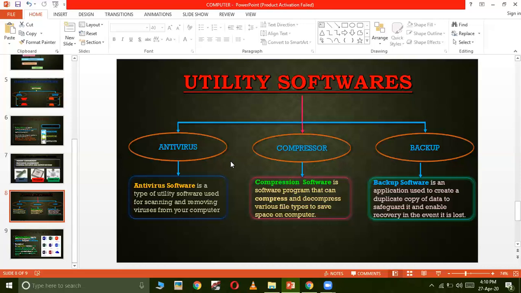So I can use the compressor, and when I use the compressor, it will compress the file and make it 2 or 3 MB. So you can see there will be a gap of 7 to 8 MB, right? Because right now it is 10 MB, and when I compress it, it will become 2 or 2.5 MB or 3 MB. So lots of space will be saved, and this is the work of a compressor.